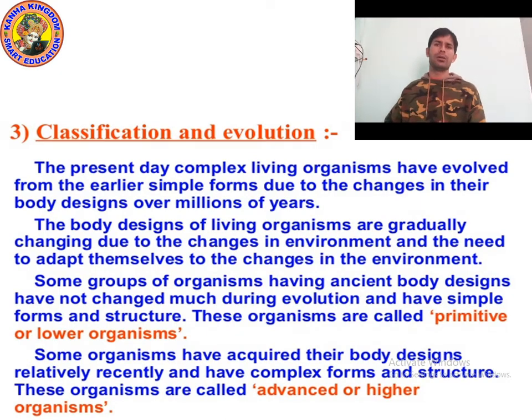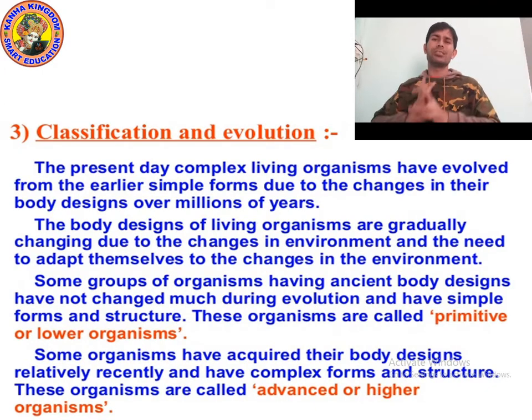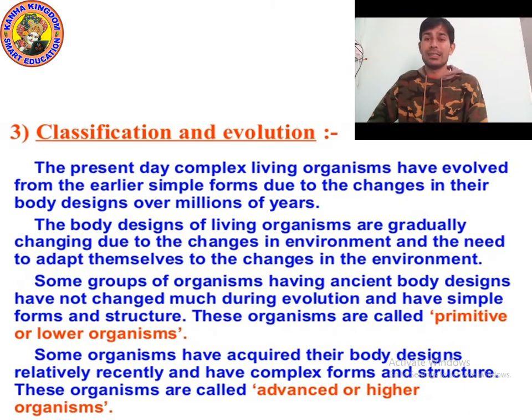Primitive organisms are those whose body design has not changed over millions of years, and they are still in simple form and structure.